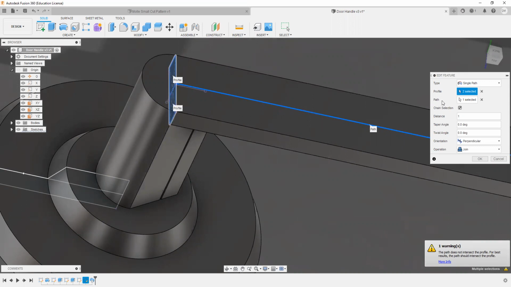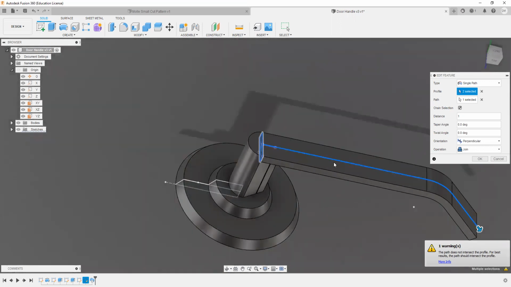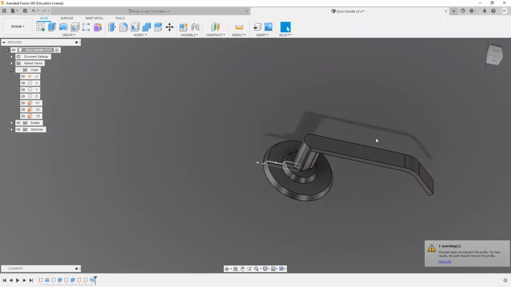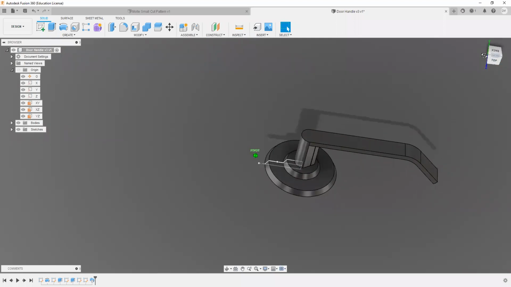And then the path is the path that the rectangle is sweeping along. So it was that top sketch right there. You click select, you click join so that it's not like a cut or an intersect or something weird like that. Join, click OK. And there you go. You've got your door handle.